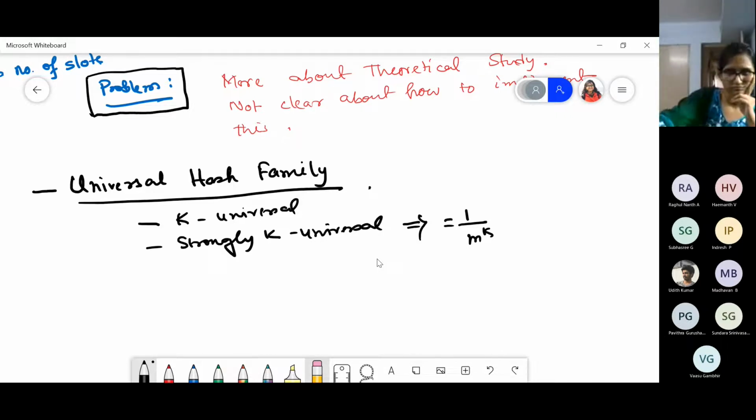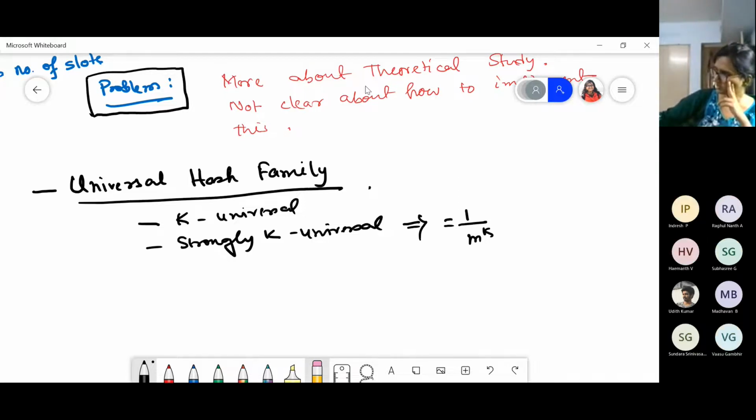Do you remember? I think I have to check also. It is less or equal to only. So this one is less or equal to 1 by m to the power K minus 1, right? This is the probability value of collision.